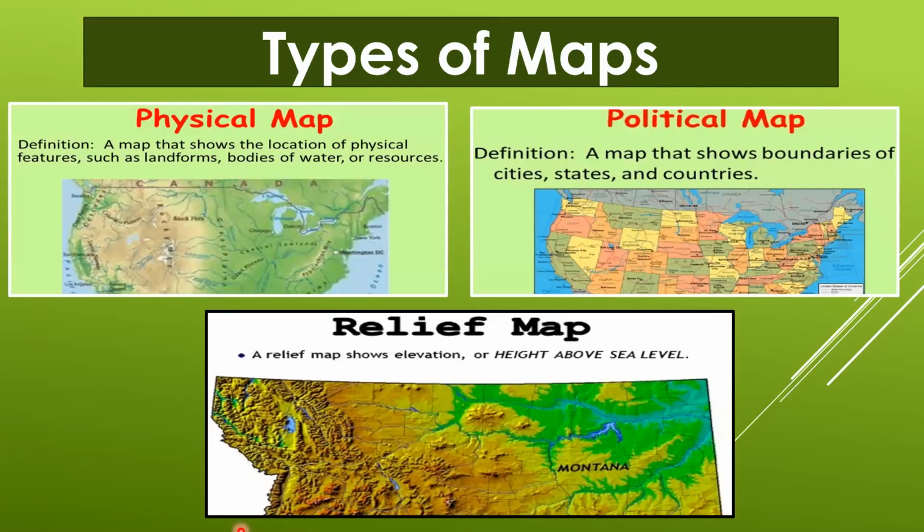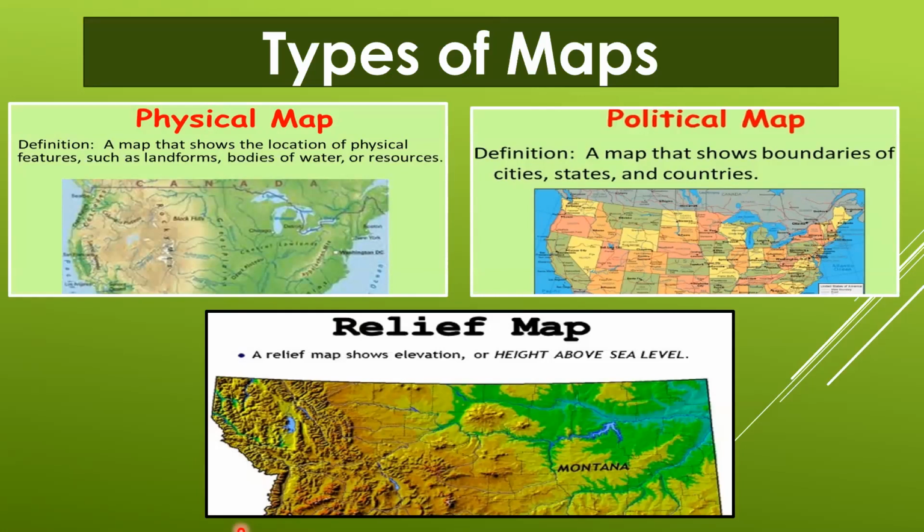Okay, types of maps. Right now, we are discussing only three types of maps. There are lots and lots of maps, but right now we are discussing only three that are related to your topic. First one is physical map, political map, and relief map.